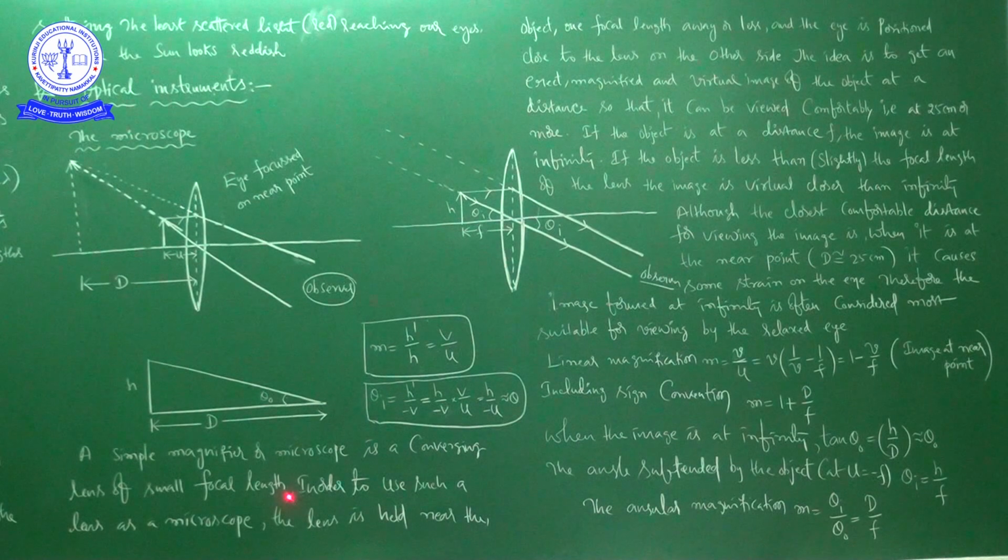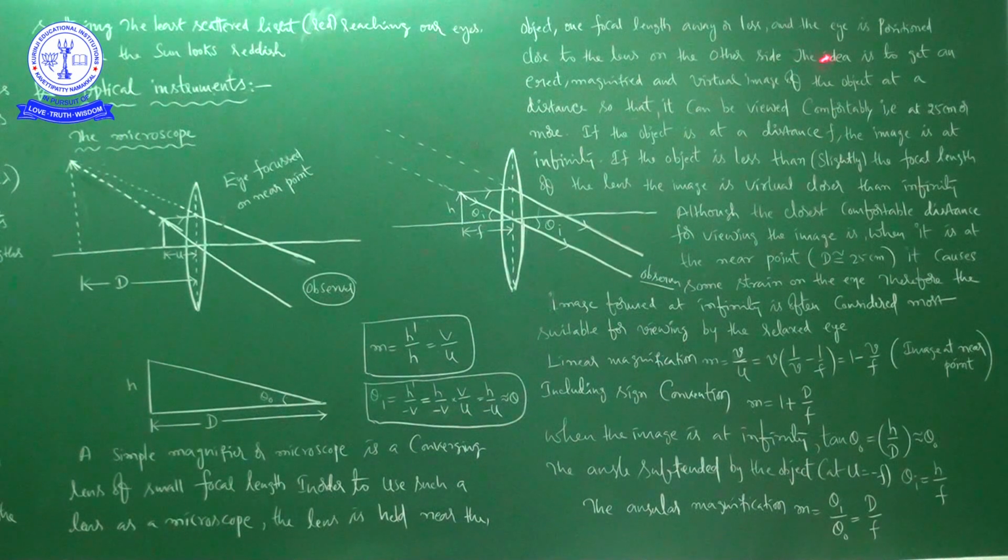In order to use such a lens as a microscope, the lens is held near the object, one focal length away or less, and the eye is positioned close to the lens on the other side. See here, this is the position of the eye and this is the position of the object. The object is very close to the lens and the eye should be focused here.